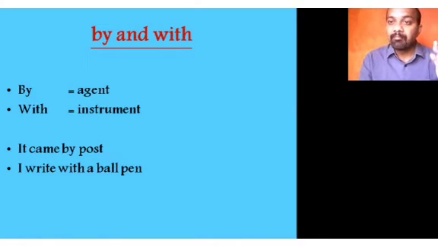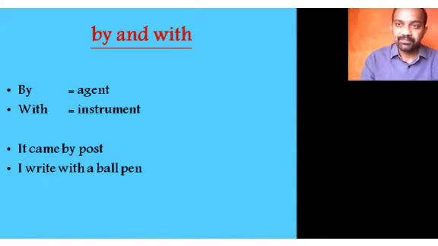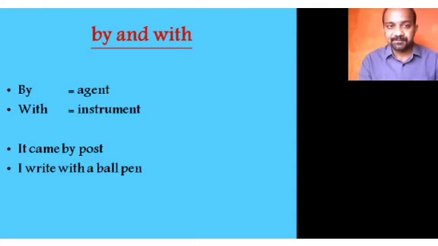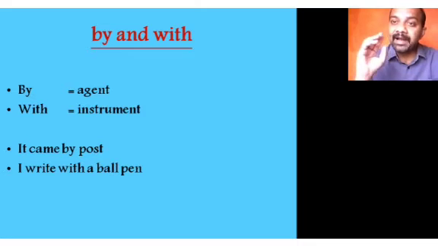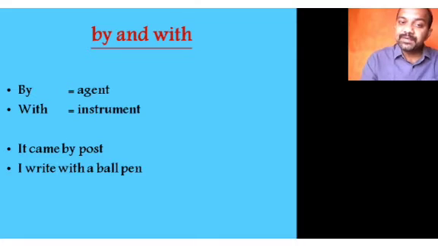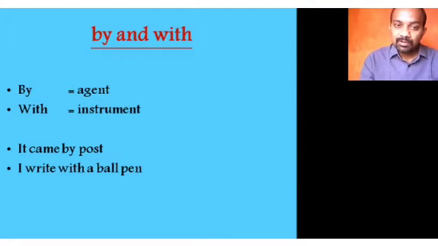Let us look at by and with. By is used as an agent, with as an instrument. What does it mean? If you look at the examples, it will be clear. It came by post: agent. I write with a ball pen, not by a ball pen. When you say with, it means it works as an instrument.